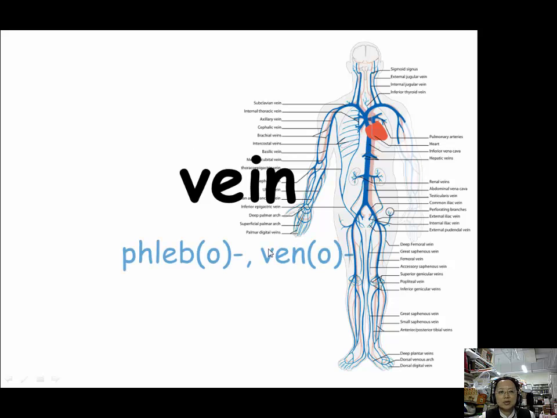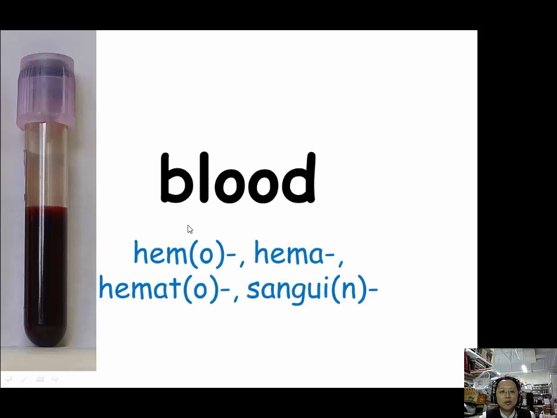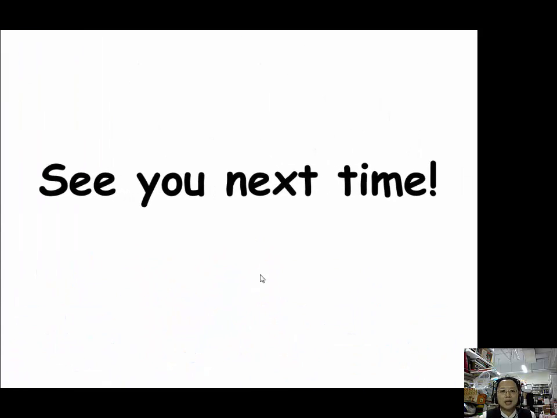For vein, we have 2 prefixes, phlebo, P-H-L-E-B-O, and veno, V-E-N-O. For blood, we use 4 prefixes, hemo, H-E-M-O, hema, H-E-M-A, hemato, H-E-M-A-T-O, and sanguine, S-A-N-G-U-I-N. Now we finish all the prefixes and suffixes for the first part of lesson 11.